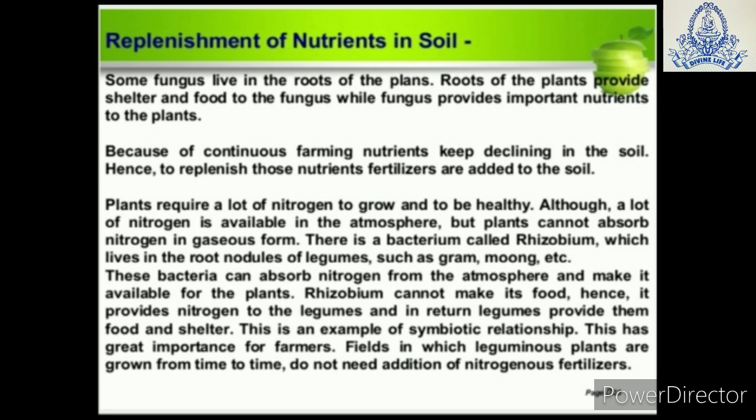This is also an example of symbiotic relationship. This has a great importance for farmers. So fields in which leguminous plants are grown from time to time do not need addition of nitrogenous fertilizers. So we see how the nutrients are being replenished in the soil.